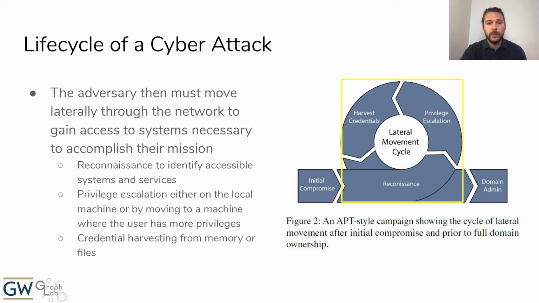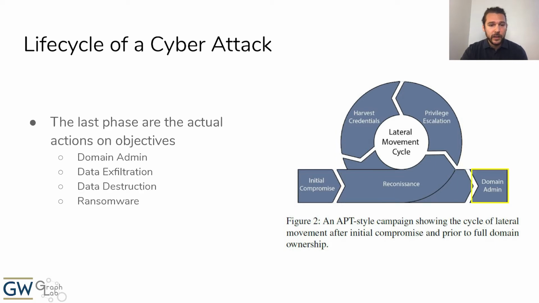This cycle typically is composed of steps such as reconnaissance in order to identify what machines and services an adversary currently has access to, privilege escalation either on the local machine or by moving laterally to a new system on which the compromised account has higher privileges, and credential harvesting from either memory or even just files on a compromised system.